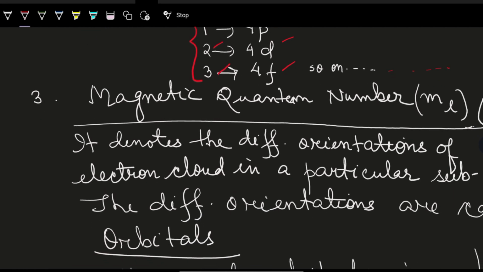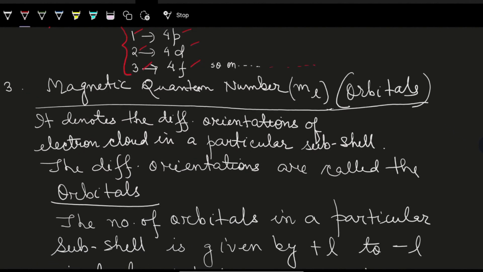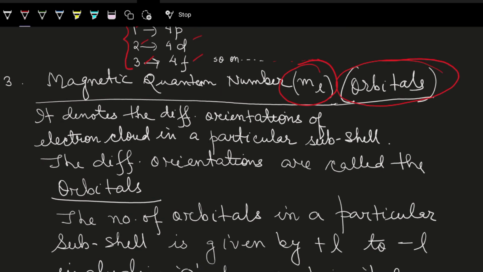So the next quantum number is the magnetic quantum number, which is denoted by ml. The magnetic quantum number denotes the different orientations of the electron cloud in a particular subshell. So actually it talks about orientations in space, how the orbitals are oriented in space.